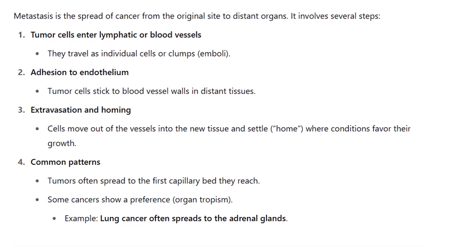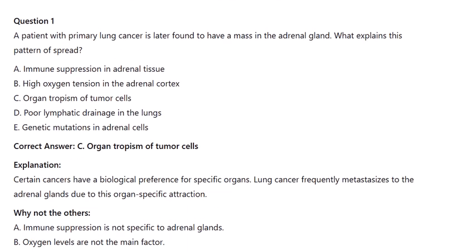USMLE style questions. Question 1. A patient with primary lung cancer is later found to have a mass in the adrenal gland. What explains this pattern of spread?